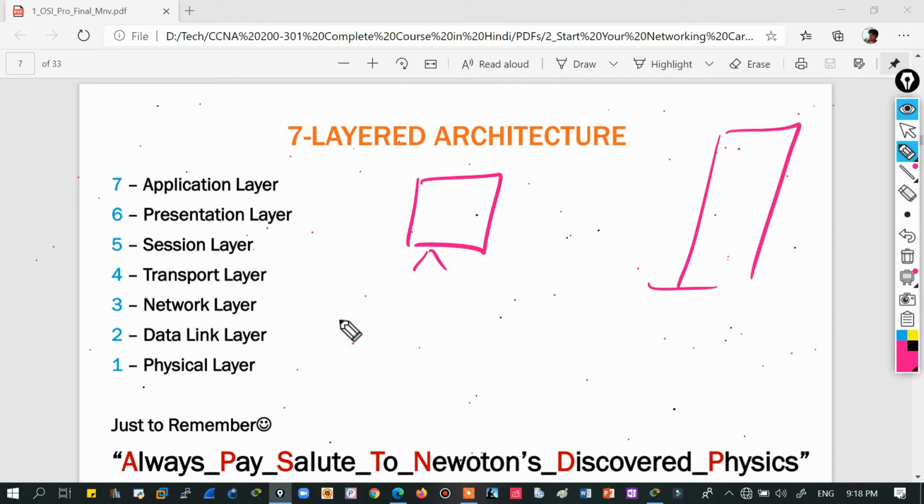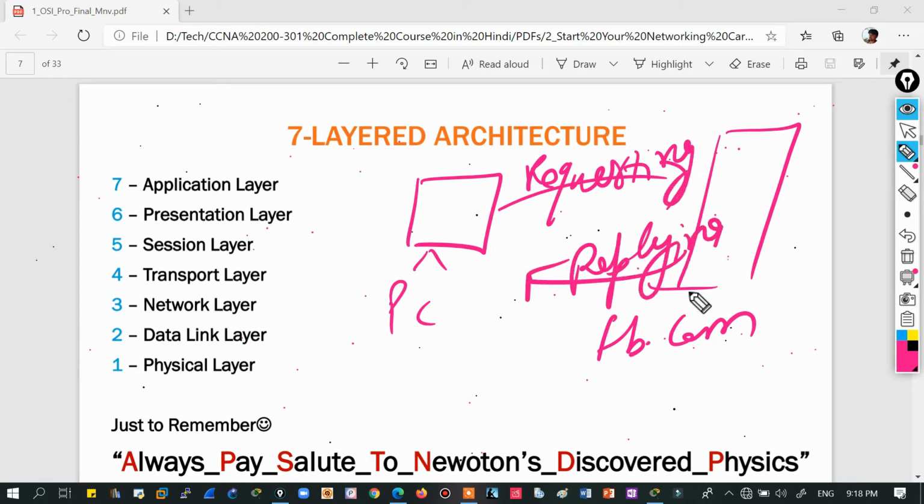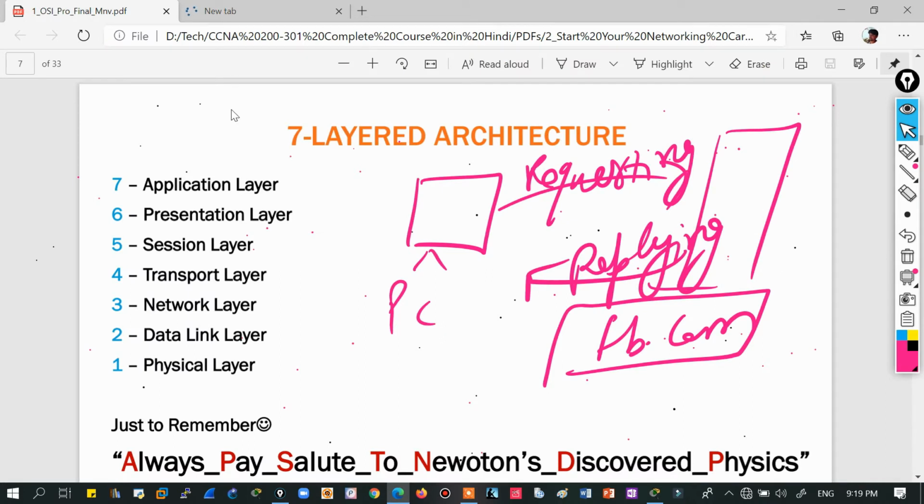Suppose this is my PC and this is facebook.com, and I'm requesting Facebook to display my login page, and then Facebook is replying to me. So there are two different processes, right? First, I am requesting facebook.com server. I'm writing facebook.com in the new tab of my PC, which means data is being processed from my PC to the Facebook server.